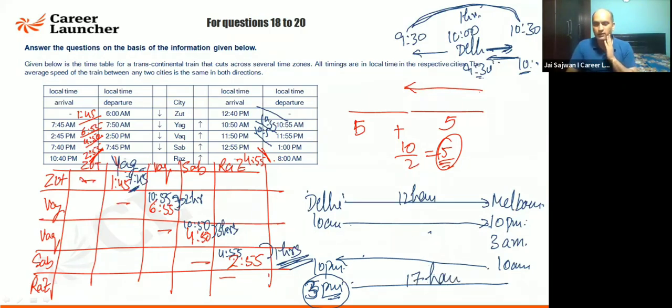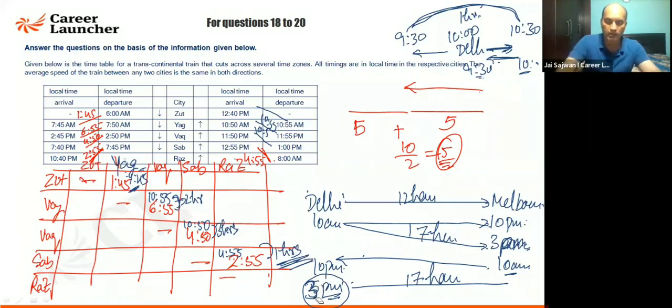यहाँ से यहाँ देखोगे 10 बजे चला और 3 p.m. पे पहुंच गया मैं. Why? Because it is 5 hours early. Right. So 10 a.m. I am going to fly and 3 p.m. I am going to reach. It is going to take 12 plus 5, 17 hours here. And here 10 a.m. I am flying, 10 p.m. पे मुझे पहुंचना चाहिए था, but मैं 5 घंटे पहले पहुंच गया. So I am reaching here at 5 p.m. only. I am reaching early.